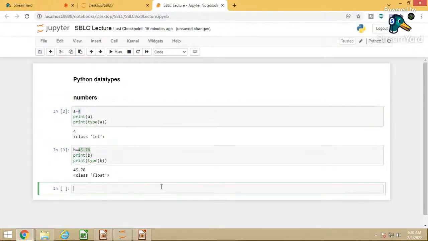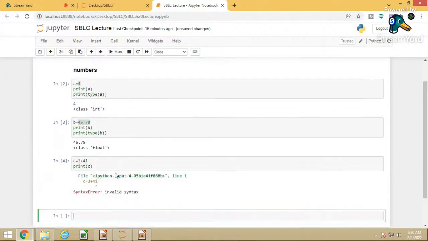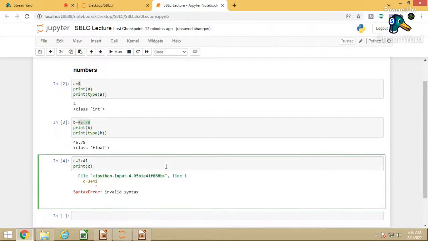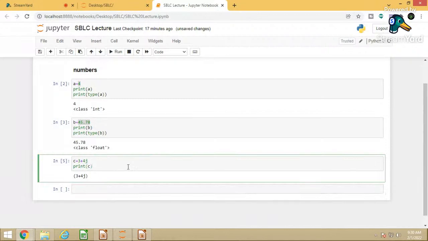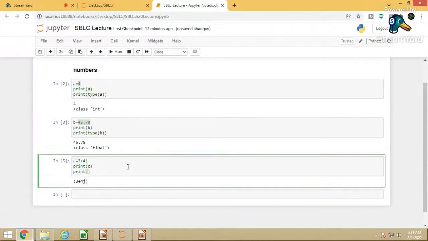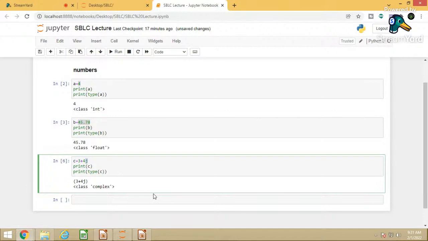Now, suppose I want to store a complex number, c is equal to 3 plus 4j, and I will print c. Now you can print the type of c. It will be complex. Instead of i, you must put j, otherwise it will not work. So Python will automatically detect the integer type, whether it is float type, or whether it is a complex type of data.